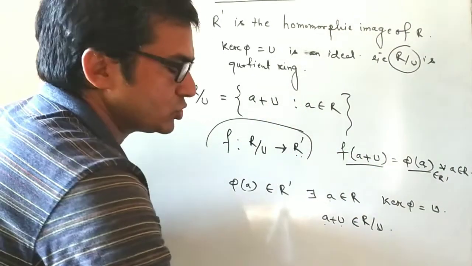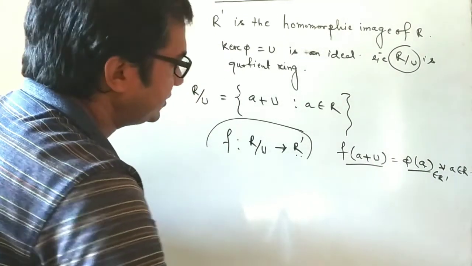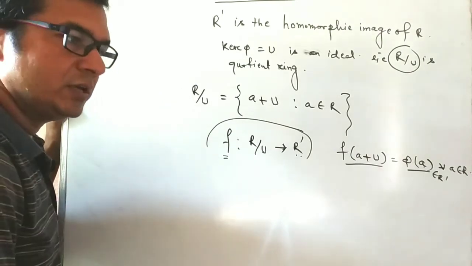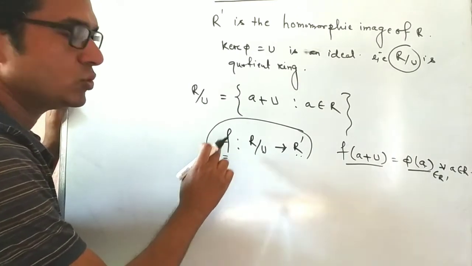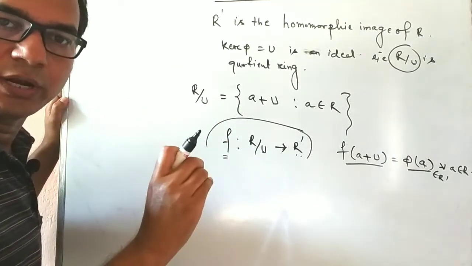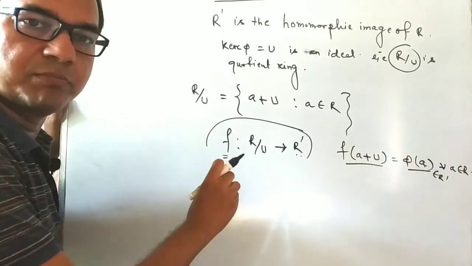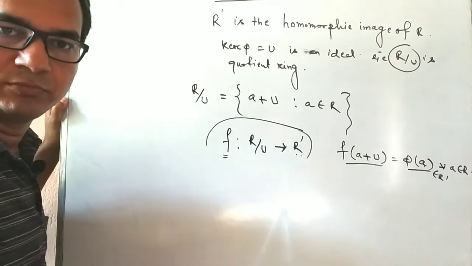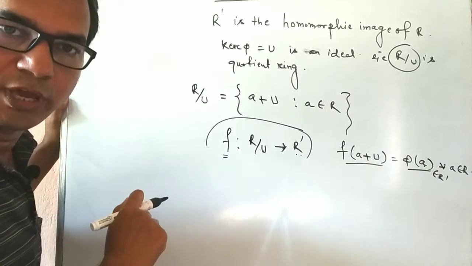Clear? So we arrived at the position that the mapping f is well defined, mapping f is 1-1, and this is onto. Now our remaining work is to show this function preserves two properties of homomorphism, with respect to plus and with respect to dot. Okay.